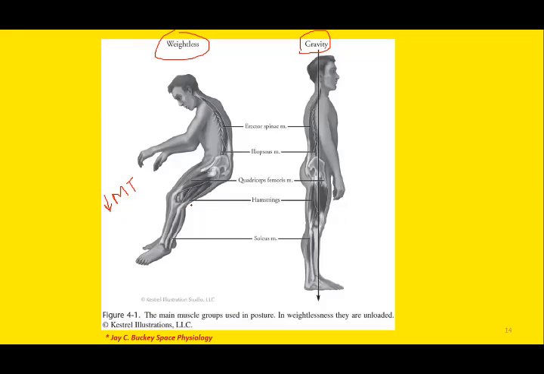The muscles become hypotonic in absence of gravity. Plus there is muscle disuse. Muscle tone is decreased. Sometimes the muscles become atrophic as well. So in weightlessness, during space flights, there is muscle atrophy. Not only the muscles become atrophic, the bones also become fragile during space flight.